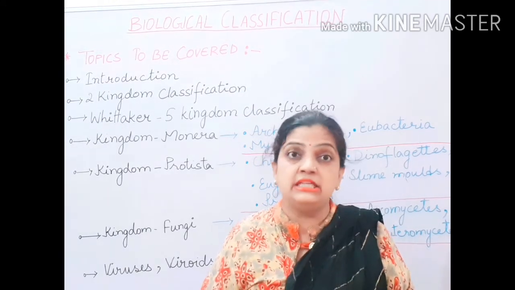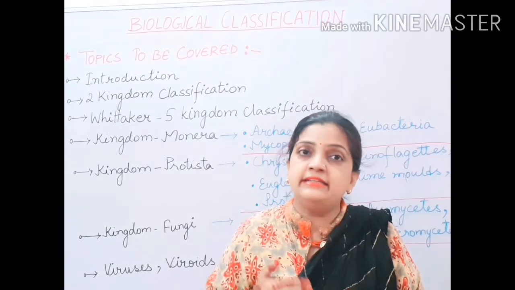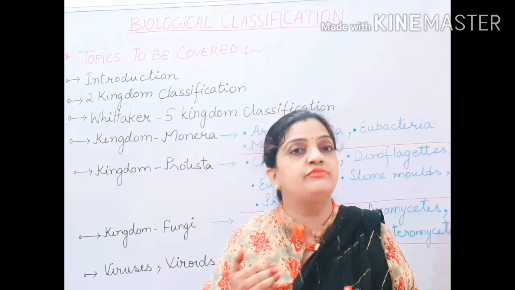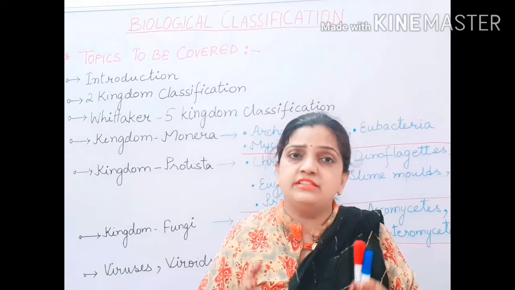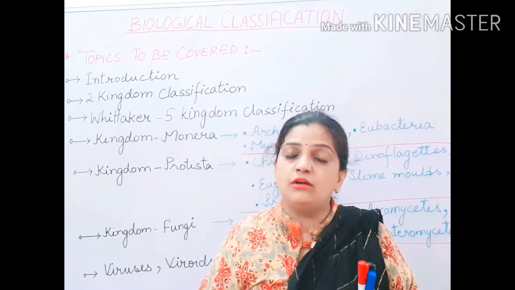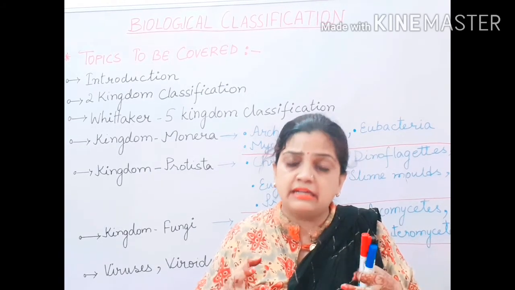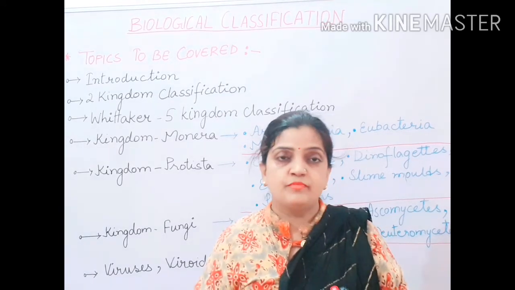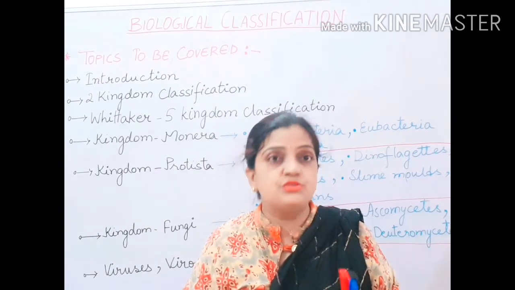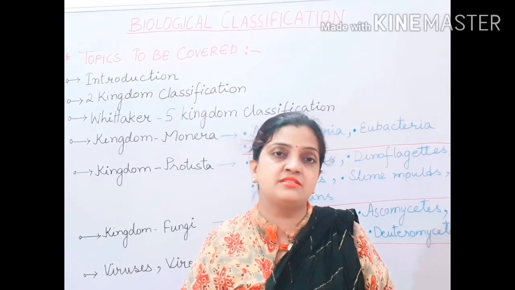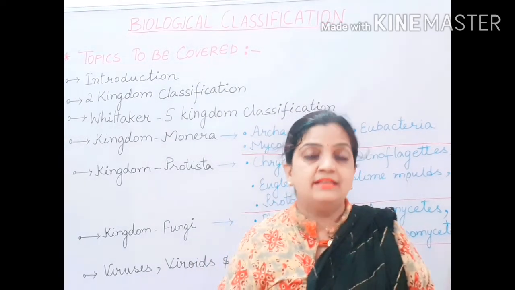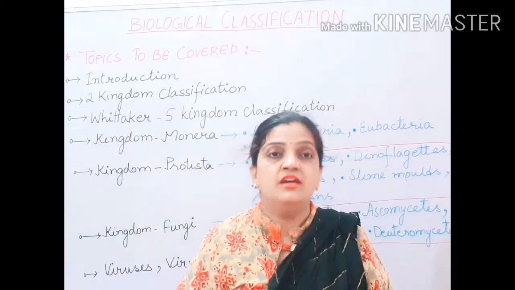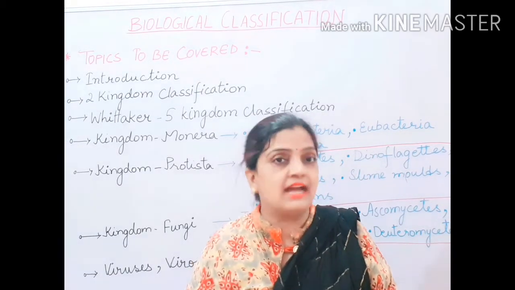Now what we need is to study in detail how these groups or categories were formed, and what are the characteristic features which are making these groups. So children, what we need to study in this biological classification system is how those groups were formed, and what are the characteristic features which are making those groups, those categories.